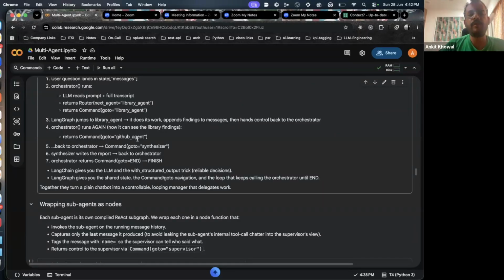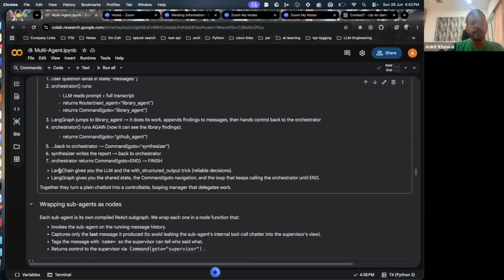For my particular query, it got that, hey, I got the official docs for it. I want to also consult the GitHub agent, right? Where I want to pull the code. So it will pass on the control to the GitHub agent. Now the GitHub agent will work, do its analysis and give it back to the orchestrator. This is how it will work all together, right?